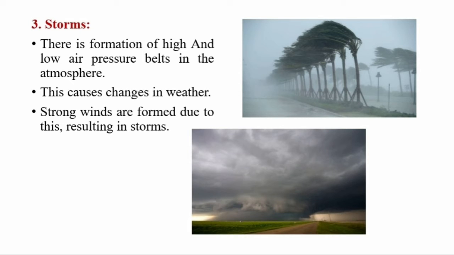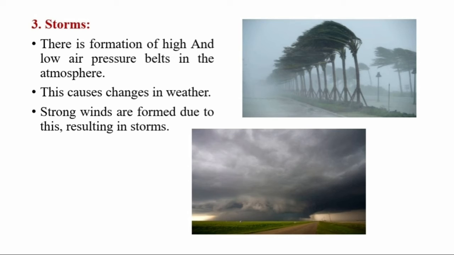Next is storms. The formation of high and low air pressure belts in the atmosphere causes changes in weather. Pressure belts means there are different waves in the atmosphere, which lead to changes in the weather. These high and low pressure belts in the atmosphere result in strong winds or storms.